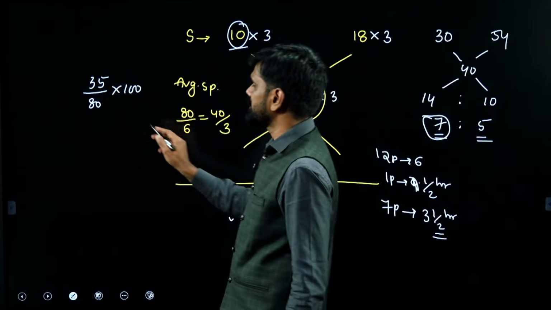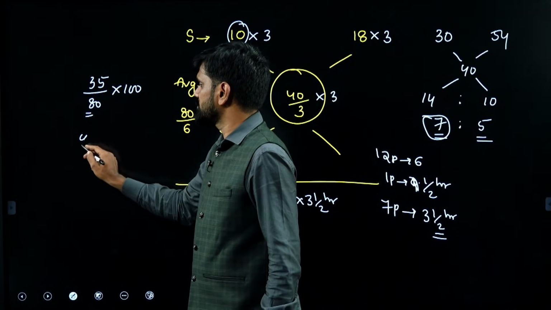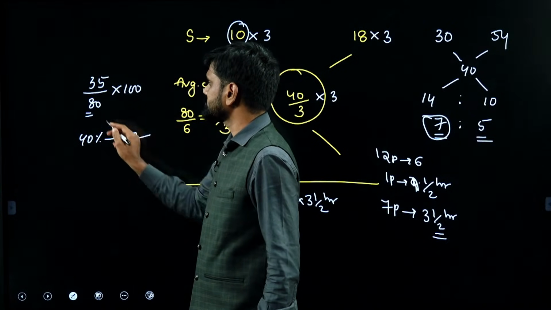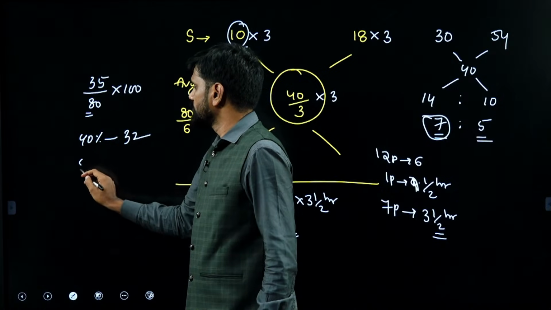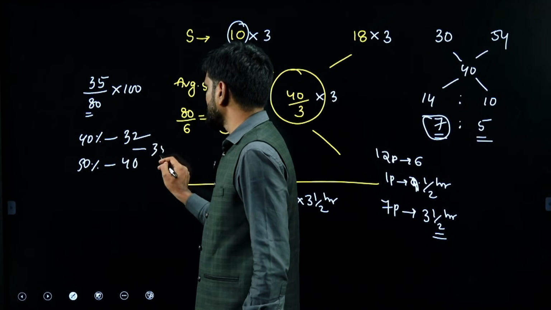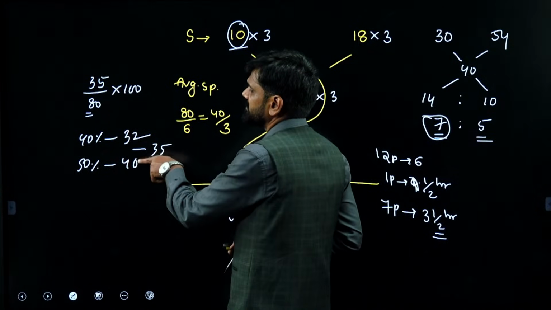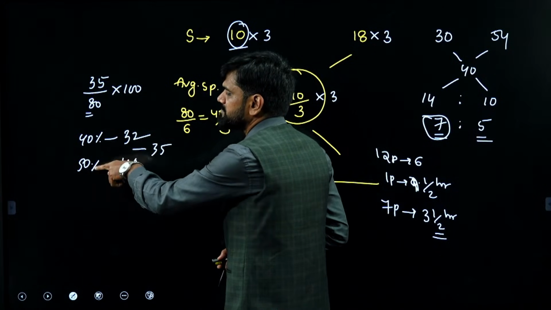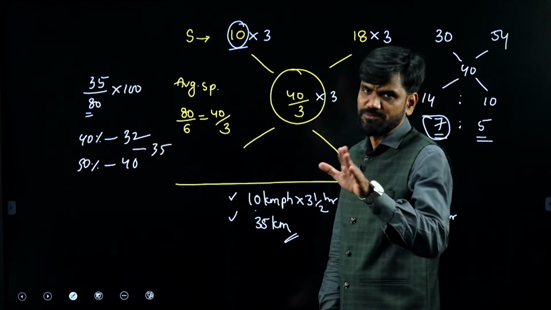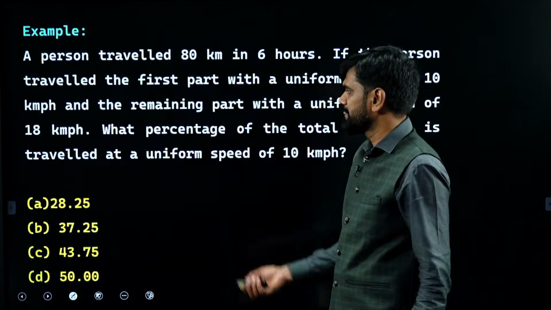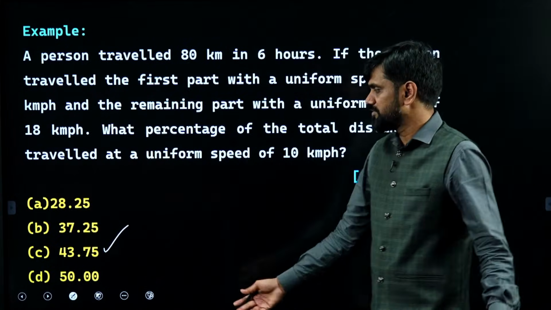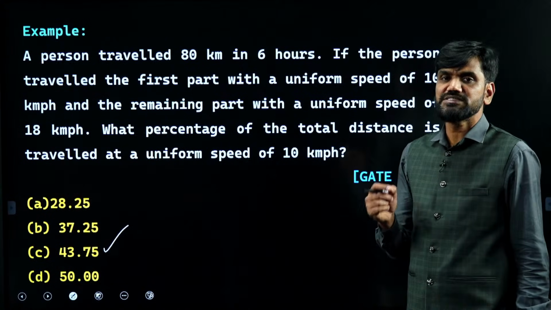So we are very much sure that 10% of this is 8, so 40% is 32. This is more than 40%. 50% of this corresponds to how much, dear? 40. So I am very much sure that this 35 is lying between 40% and 50%. If that is lying between 40% and 50%, look at the options in the range of 40 and 50. How many options are in that range? There is only one option. That should be your answer: 43.75%.